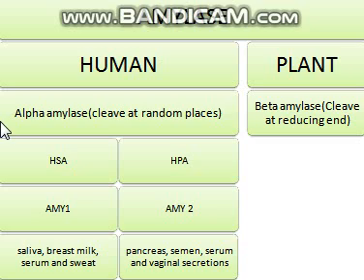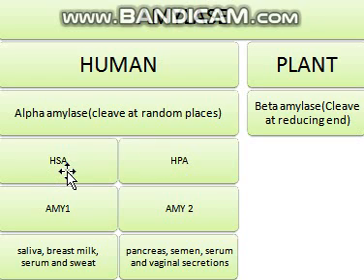But again, in humans there are two types of amylase enzyme, and both enzymes are encoded by different genes. The locus of the gene for the first enzyme is this, whereas the locus of the gene for the second enzyme is this. These two types of enzymes are HSA and HPA.